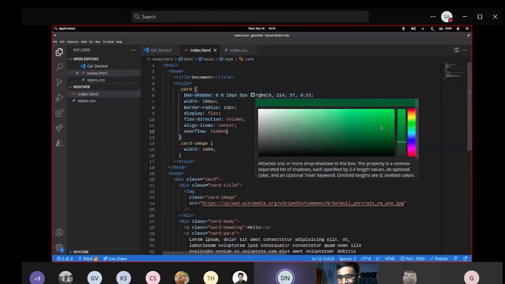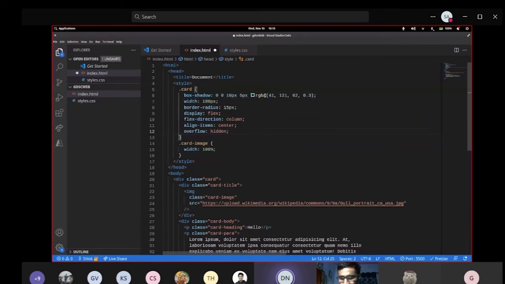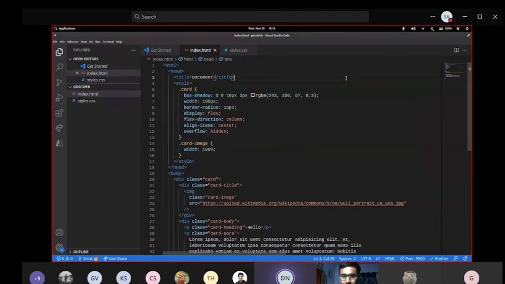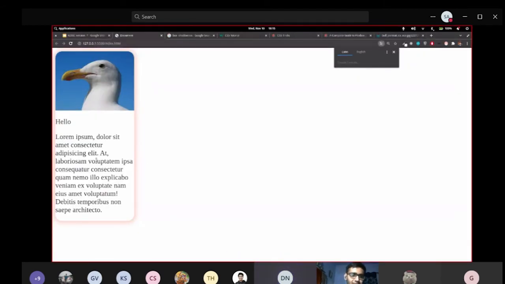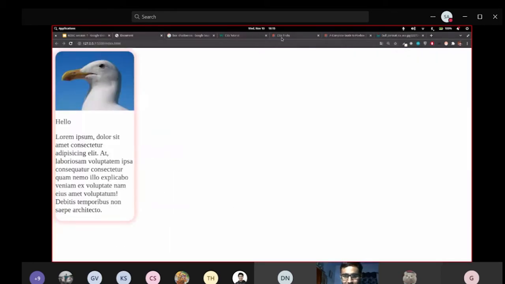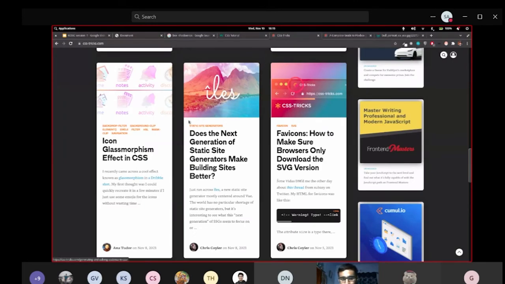Let's change this color to some gray tint so it looks, or red tint, because we are using it. Okay, it looks not bad but not too good. Okay, so next thing we want to achieve is we just want to add some spacing around it. Remember, how do we add spacing inside? Either we can create a div and give some padding, a margin, so it is going to add some margin.